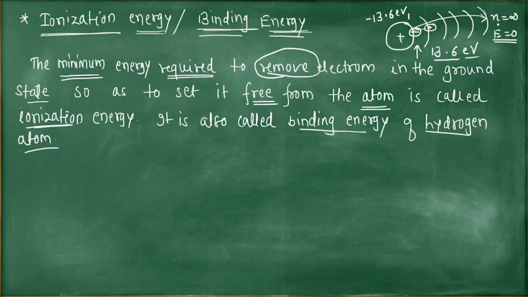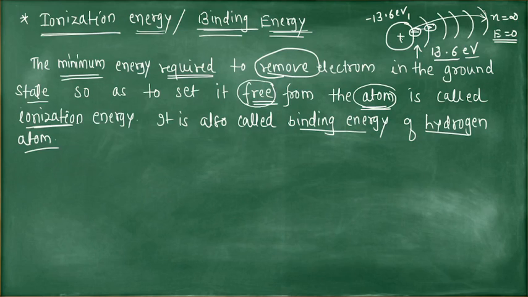It will jump to the orbit number infinity, where the energy is 0. The field of the nucleus no longer exists at this position. So the electron is free from the atom.